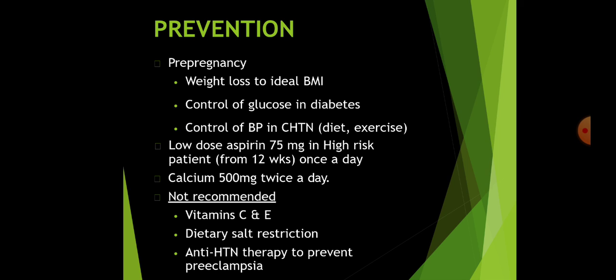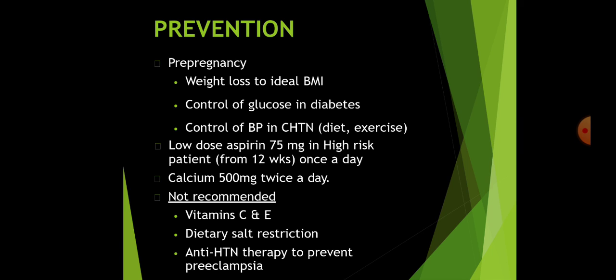Now, how will you prevent? We can aim at preventing the development of preeclampsia. How? At the pre-pregnancy level, that is even before the patient conceives, you can aim at preventing the development of preeclampsia. How? By asking her to reduce her weight to the ideal BMI. Control of glucose levels if the patient is diabetic. Control of BP if she is a known case of chronic hypertension, by diet modification and exercises. And adding low dose aspirin 75 mg in high risk patients from 12 weeks of pregnancy once a day, and calcium 500 mg twice a day.